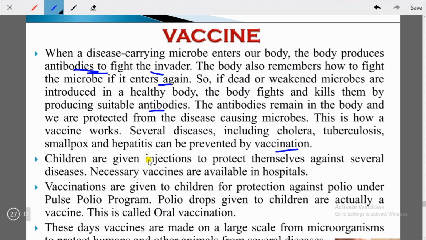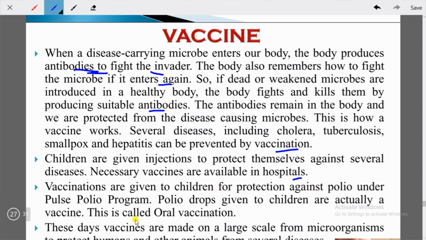Children are given injections to protect themselves against several diseases. Necessary vaccines are available in hospitals also. Vaccinations are given to children for protection against polio under the Pulse Polio program. I have already shown you the picture. Polio drops given to children are actually a vaccine.